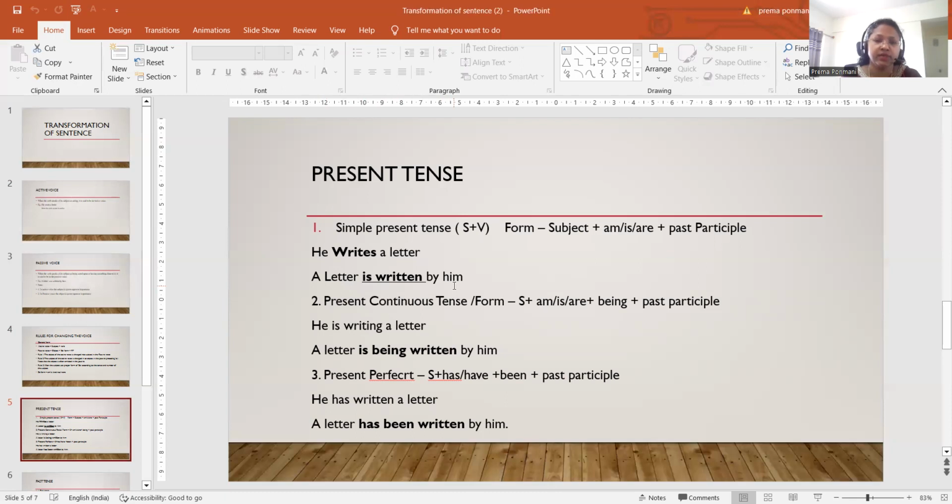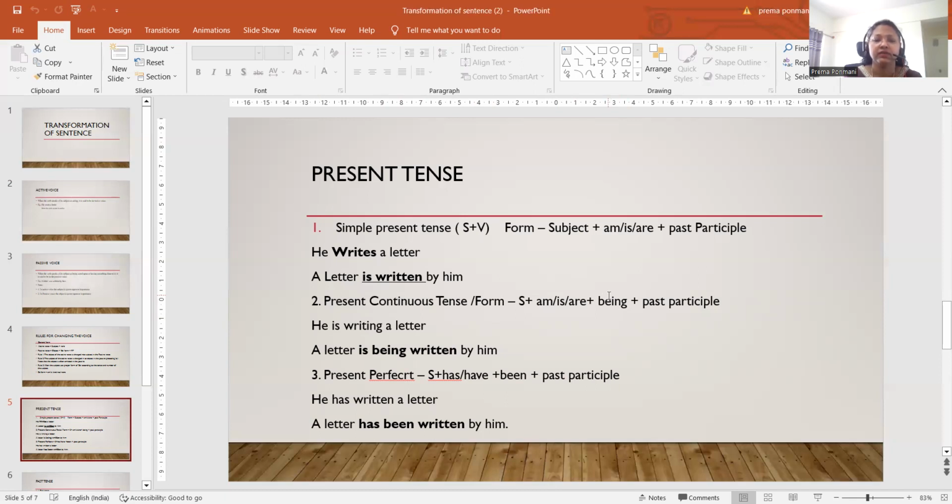So this is how you have to change the present tense. This is simple present tense, and in the same way we can change for present continuous and present perfect. Okay, so the only difference is the verb that we are using. For present continuous, it should be in the continuous form, and for all present continuous tense we have to add the word being.